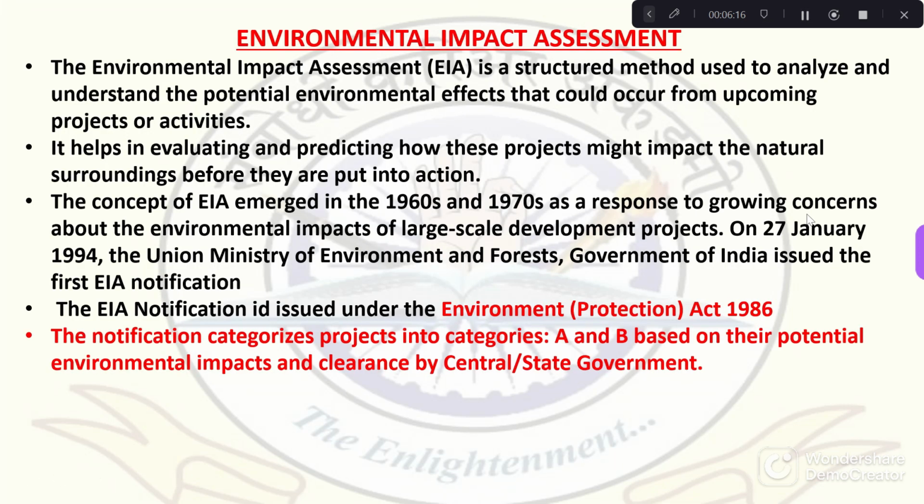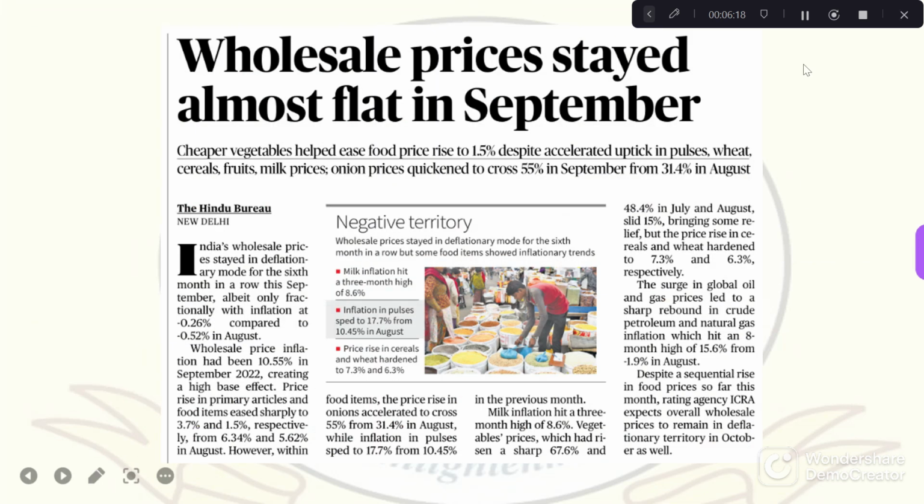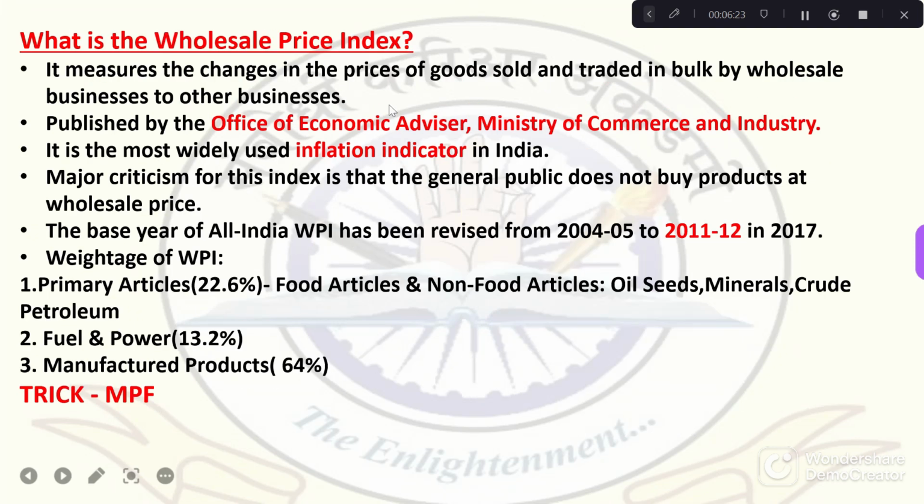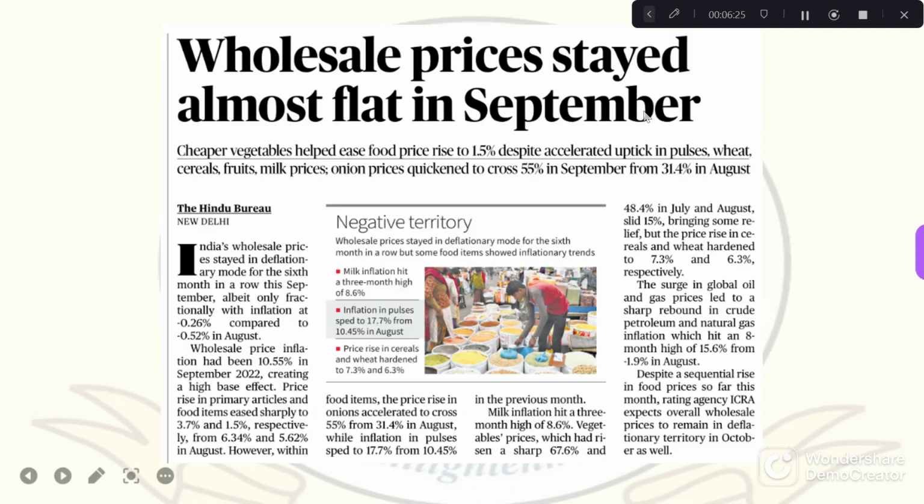Now we will move on to the next news, that is the wholesale price index. The news says that the wholesale price index has been almost flat in September. It means it has decreased. Wholesale prices in September have decreased, and inflation was only minus 0.26, while in August it was 0.52. Now let's see what is the wholesale price index.